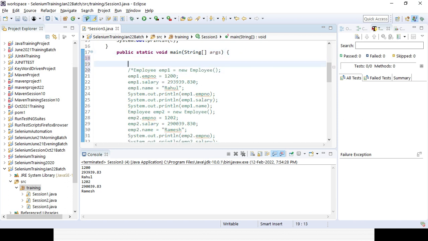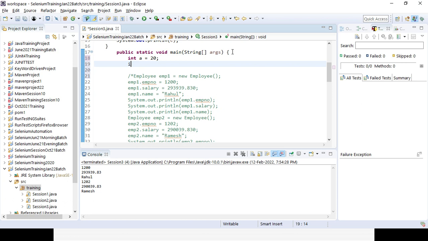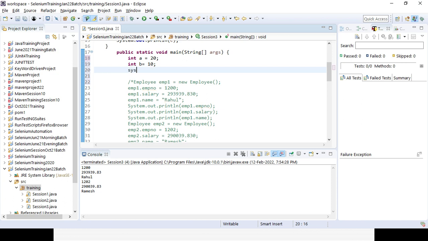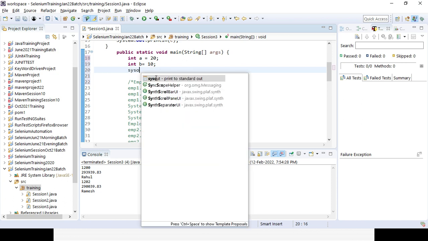Suppose I define some variables: integer a equal to 20, integer b equal to 10. Suppose you want to perform the operations a plus b, a minus b, a multiplication b, you can do it.